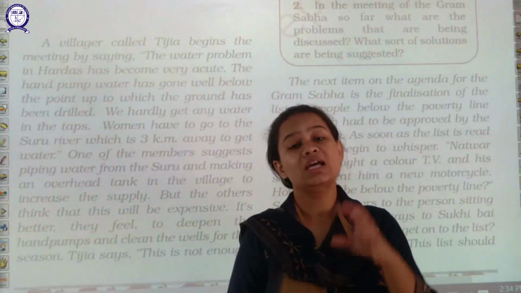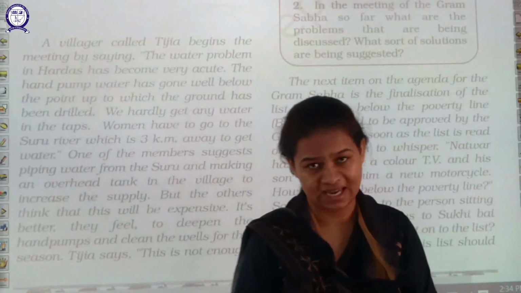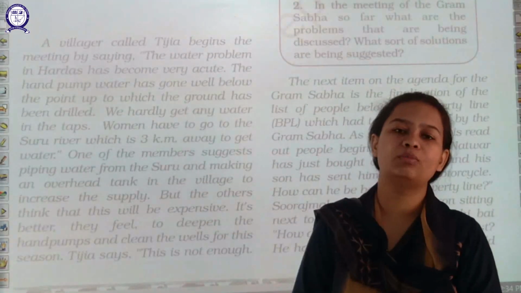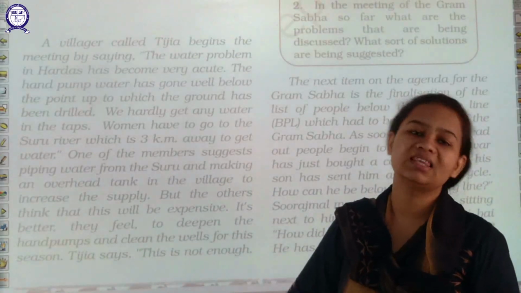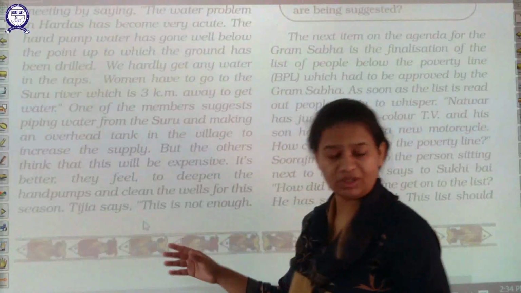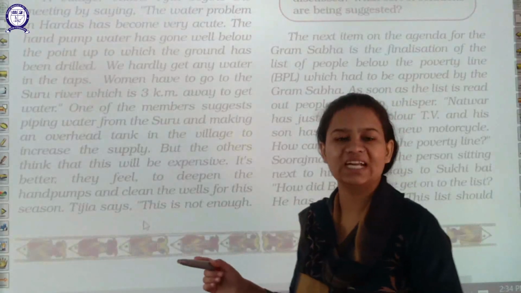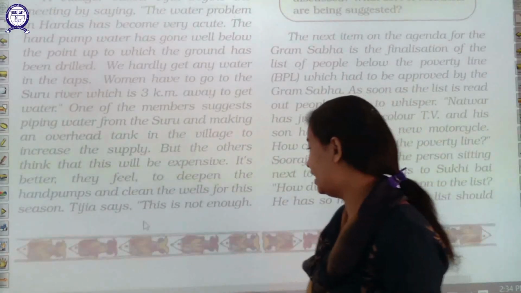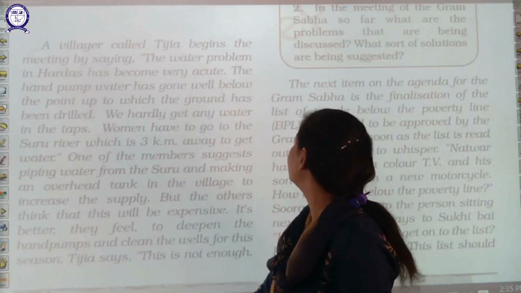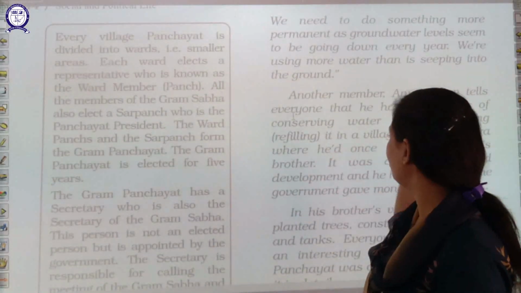What does that mean? The sarpanch does not have that much fund in his hand that he can opt for these techniques to solve the water storage problem in Hardas village. So one other person is saying that we need to clean the wells and the ponds that are available in our area so that we can solve this problem of water scarcity. In this way, all the persons are giving their suggestions.